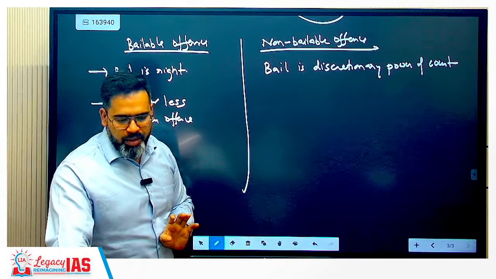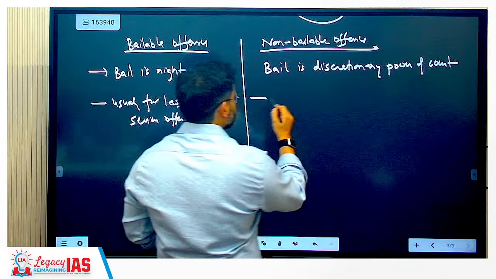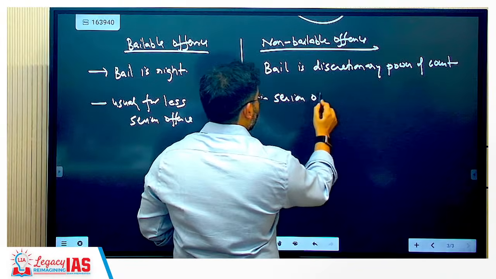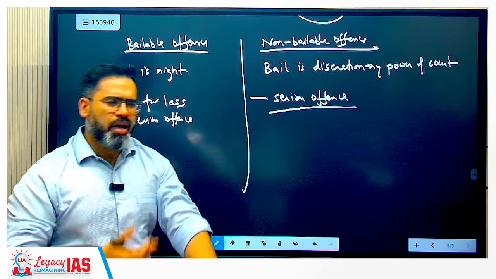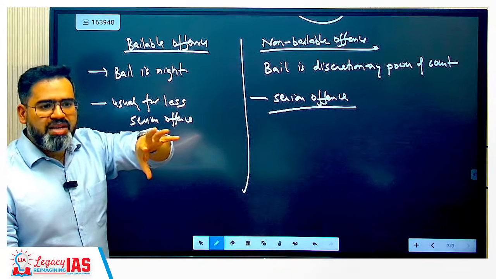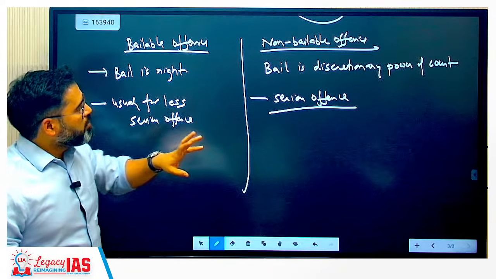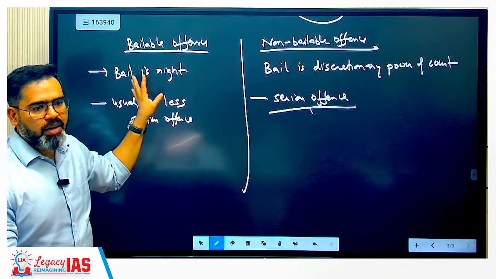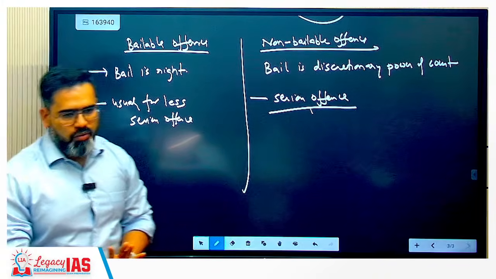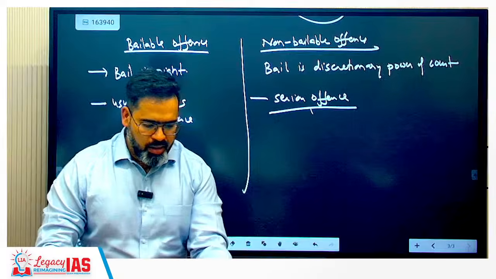Court will decide. So this is usually for serious offense. Like जो cognizable offense है, they will come under this category, and non-cognizable offenses will come under bailable offense only. That is the case.